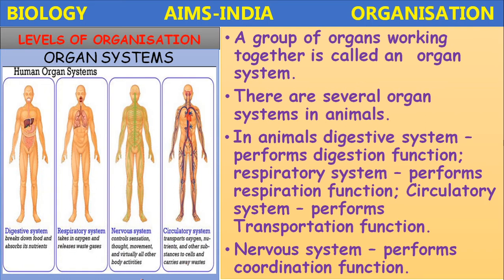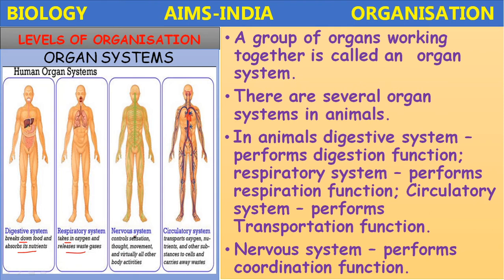For example, the digestive system. Its main function is that it breaks down the food and absorbs the nutrients. Respiratory system: its main function is that it takes in oxygen and releases the waste gases.